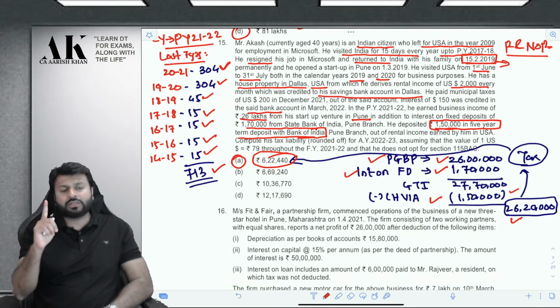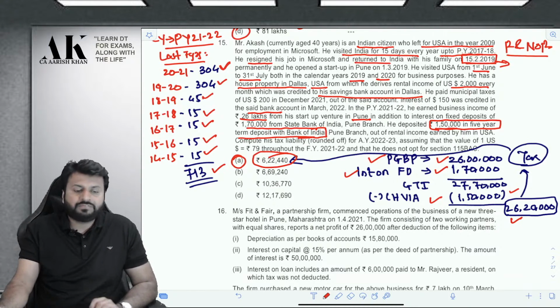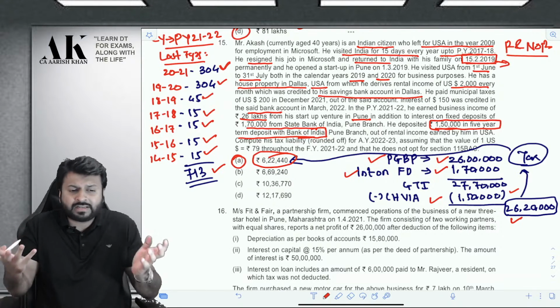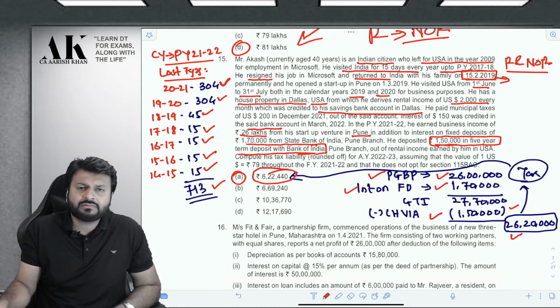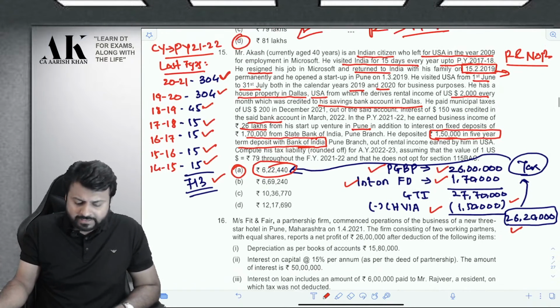Now, before we compute his tax, we need to identify his residential status. The first thing which we need to do is to identify his residential status. What is his residential status? We need to identify that. Let us start with that. Shall we start with his residential status?